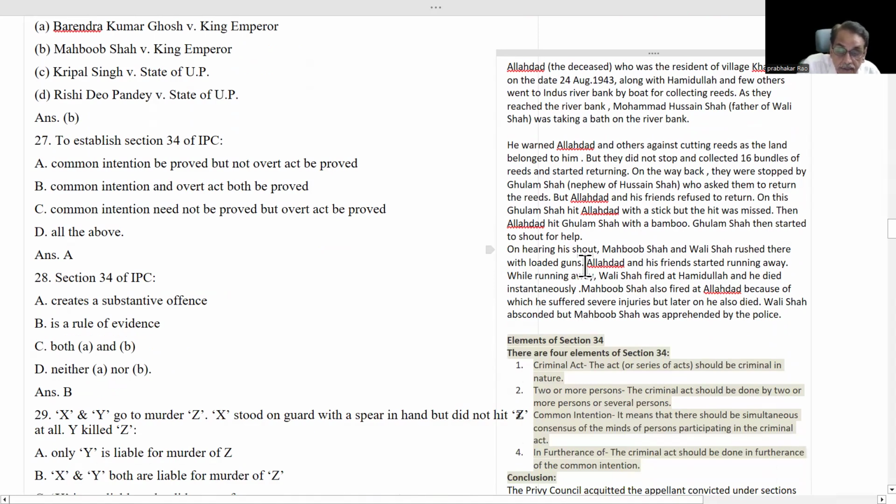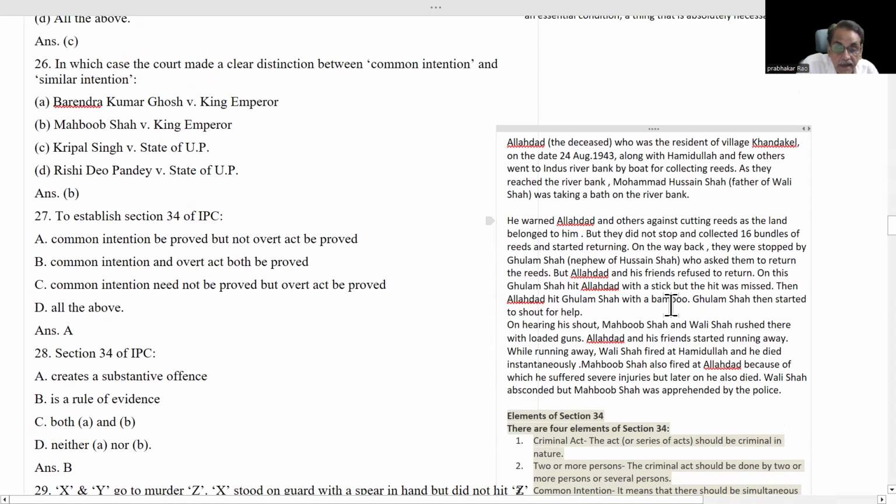On hearing his shout, Mehboob Shah and Wali Shah, these are the accused in this case. I gave all this background only to understand this thing: who are Mehboob Shah and Wali Shah? They also belong to Hussain Shah; these are relatives of Hussain Shah. On hearing the shout, they rushed there with loaded guns. Allah Dad and his friends started running away.